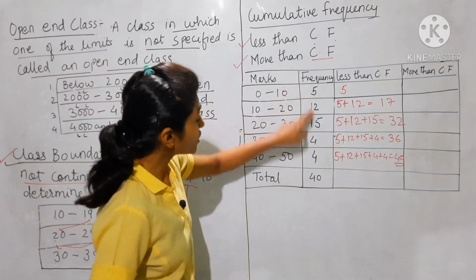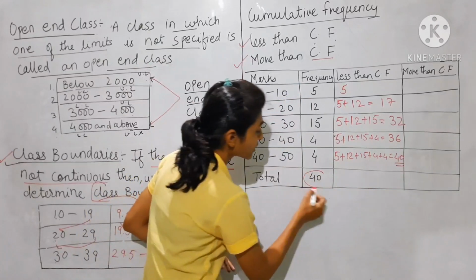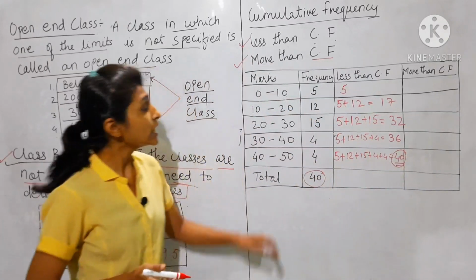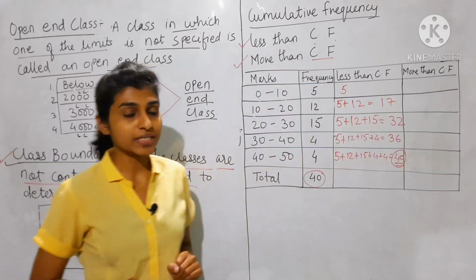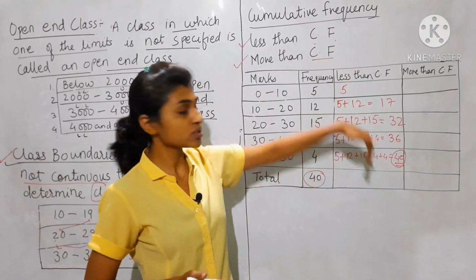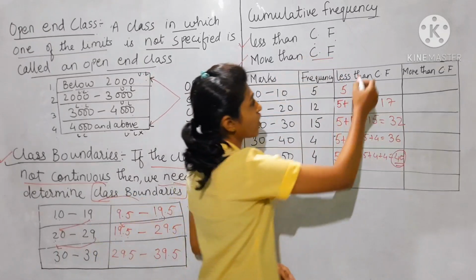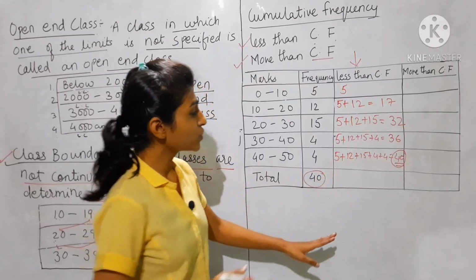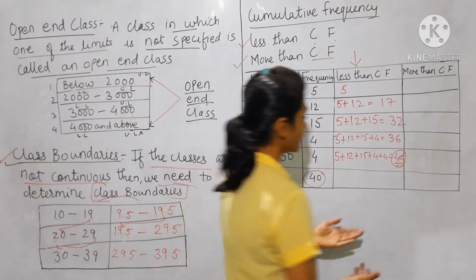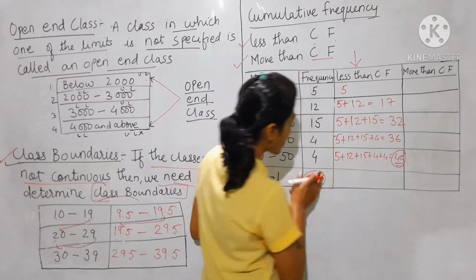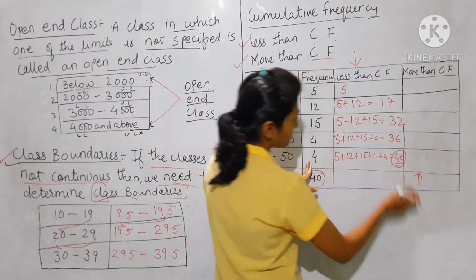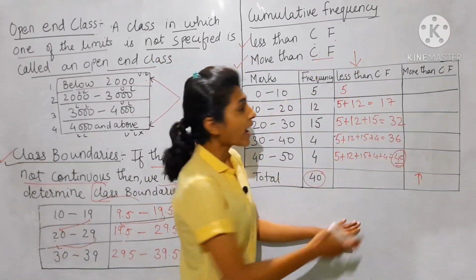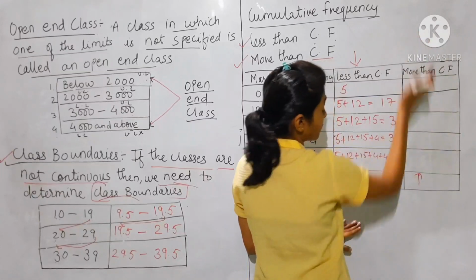So see, the total of the frequency is how much? Total 40, and in less than also we have got the answer 40. So to find the less than cumulative frequency, you need to add the frequencies from upward. Now for more than cumulative frequency you need to do the reverse of less than. For more than, you will go from downward, from down to up, and less than means from up to down.